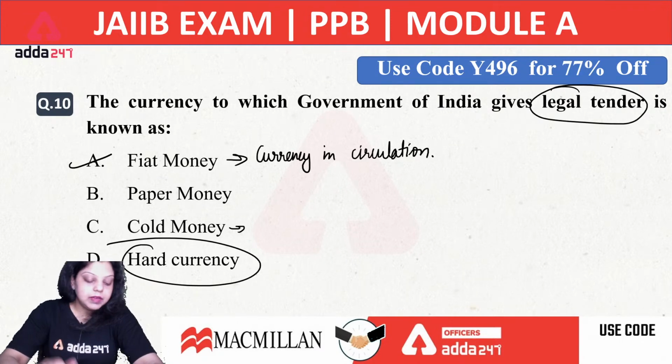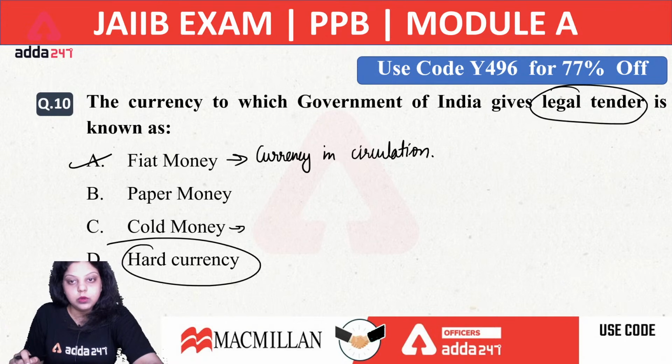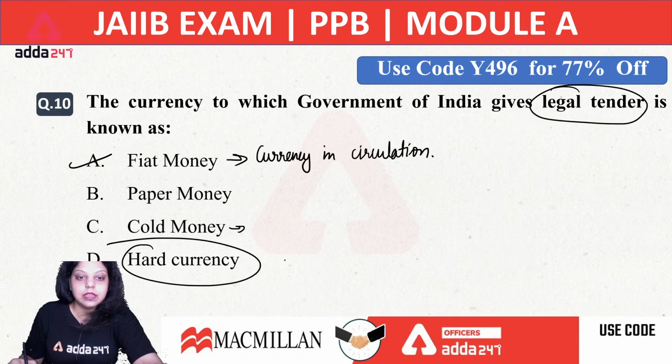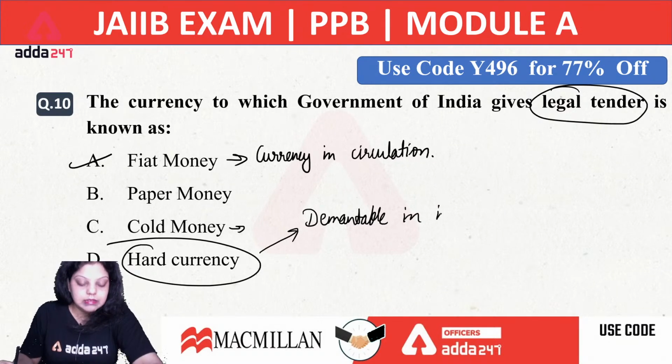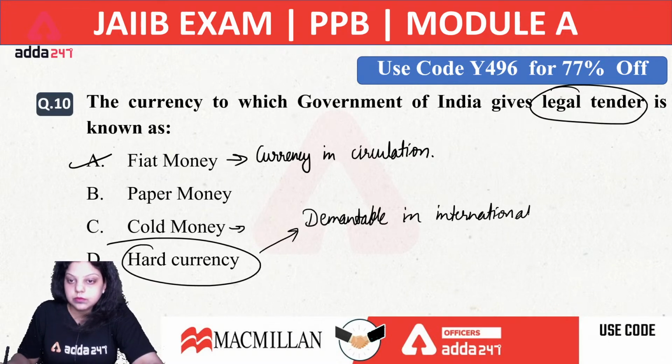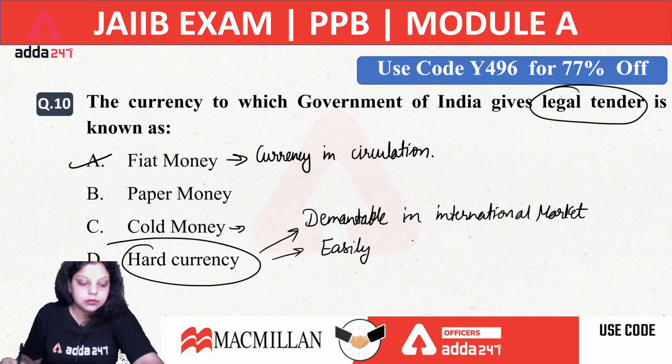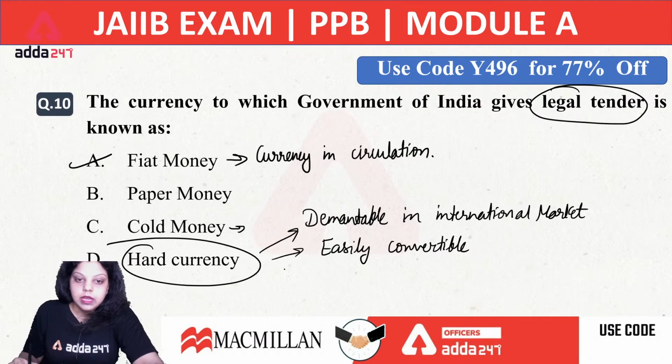Whenever we talk about hard currency, there are three things you have to remember. The first is that hard currency is the currency which is demandable in the international market. The second key point is that the currency is easily convertible, which means you can easily convert it into any other currency.